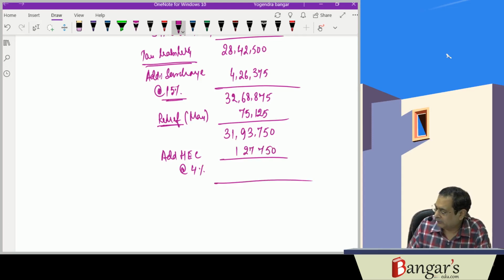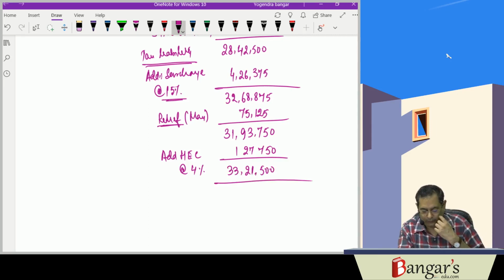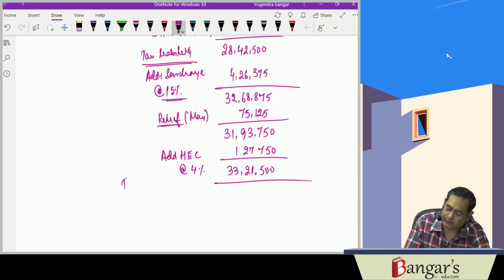We add the same. It works out to be 33,21,500. It is the tax liability including HEC.